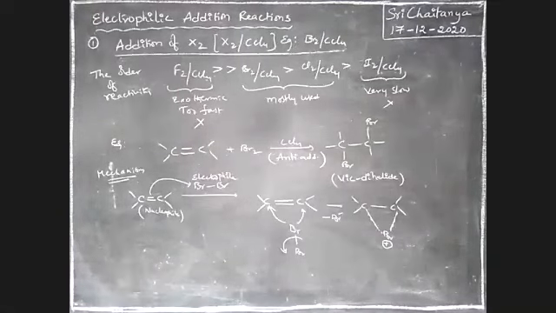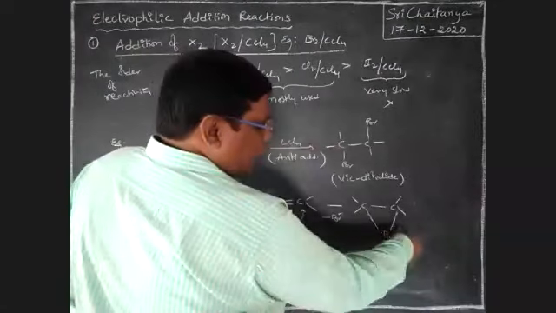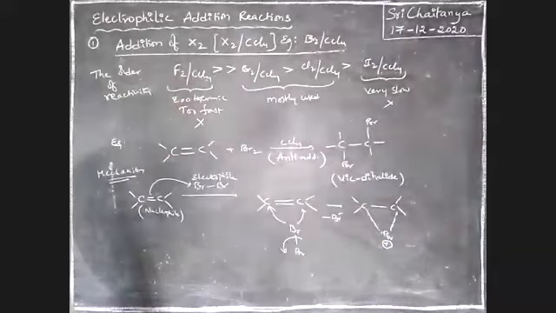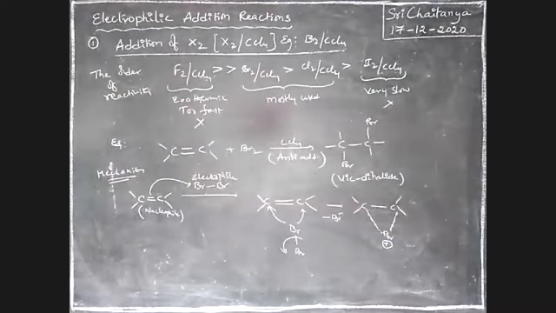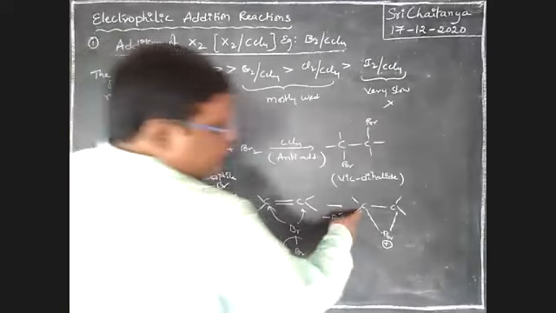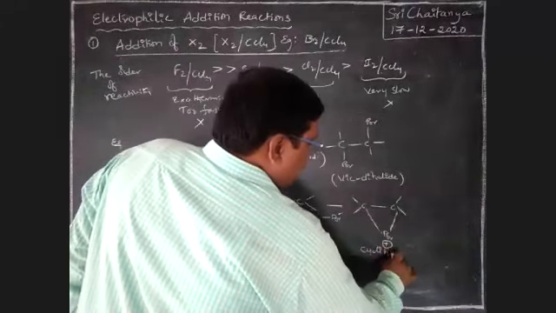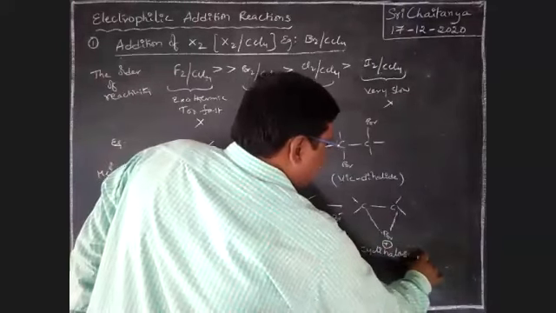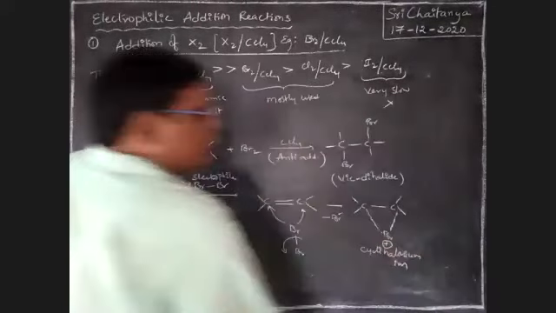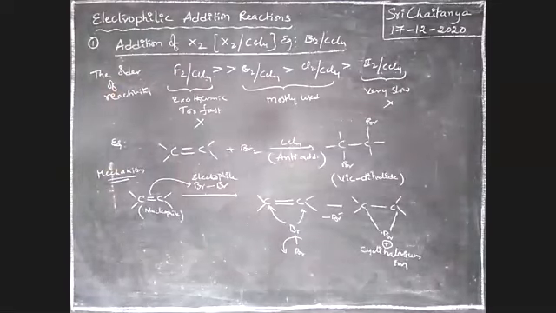That Br plus is nothing but the electrophile, and it first gives a cyclic compound, a cyclic structure with positive halogen. It is nothing but a cyclic halonium ion. So that cyclic halonium ion is produced.